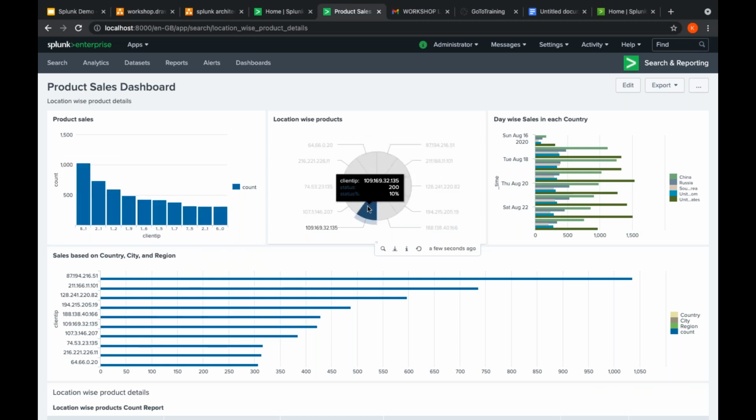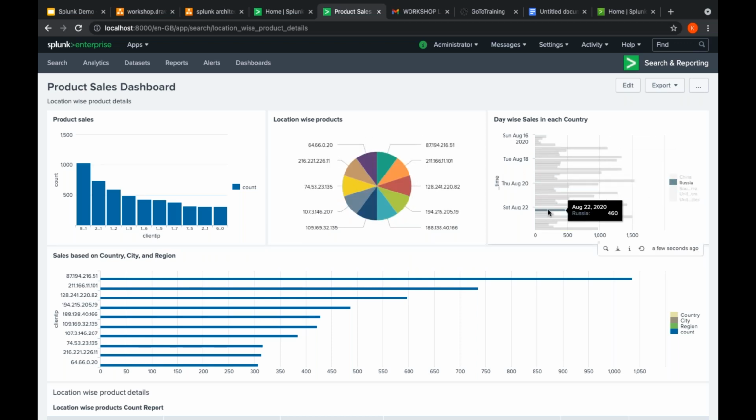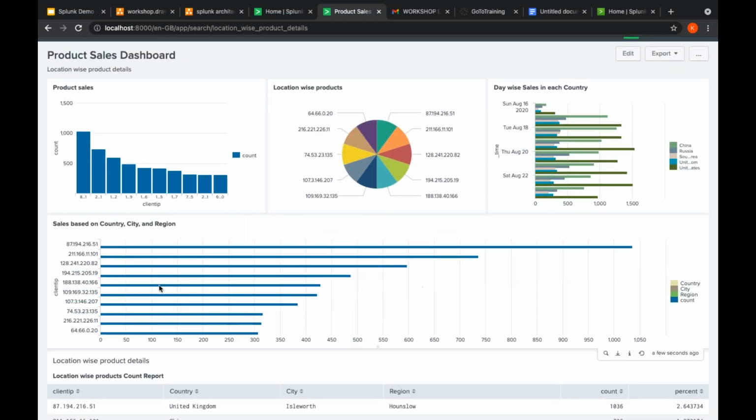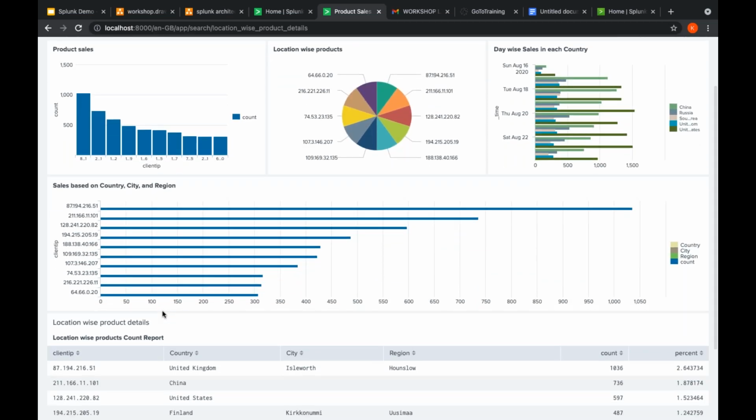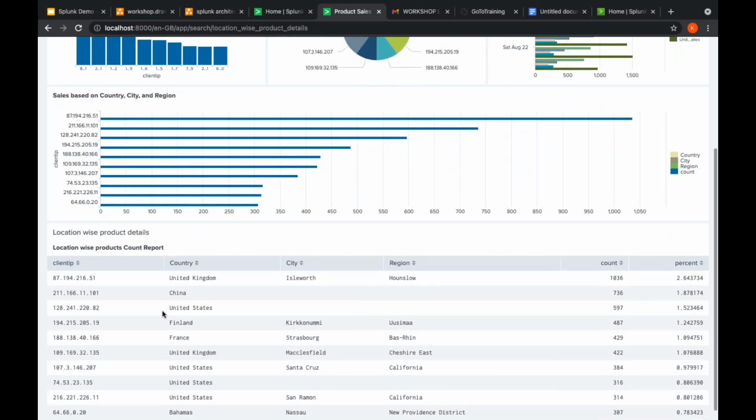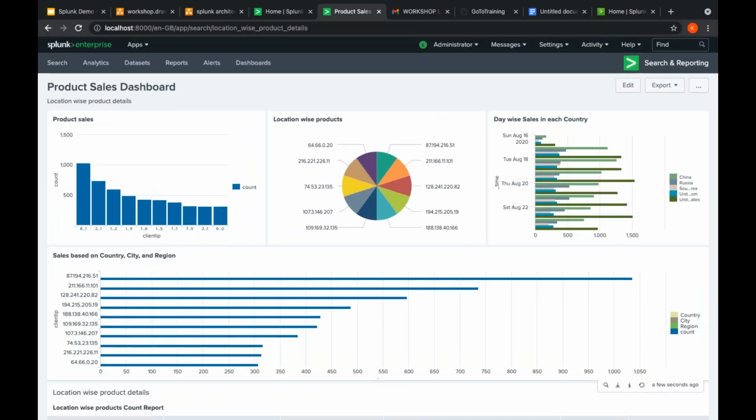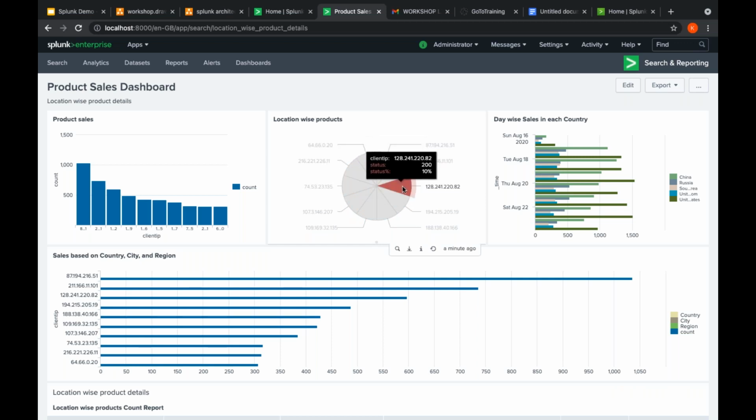These are location-wise products available. These are day-wise sales in each country. So all this information we can produce: sales based on country, city, and region. If we show these kinds of reports to the management, they will be happy. Is it correct or not? If you are going to show a report to Ambani, he is interested in getting the information at a glance. Correct or not? He won't look at all kinds of reports and details. At a glance, he should have an idea by seeing this stuff. Similarly, in Splunk, we can produce all these kinds of stuff. This is the usefulness of Splunk actually.